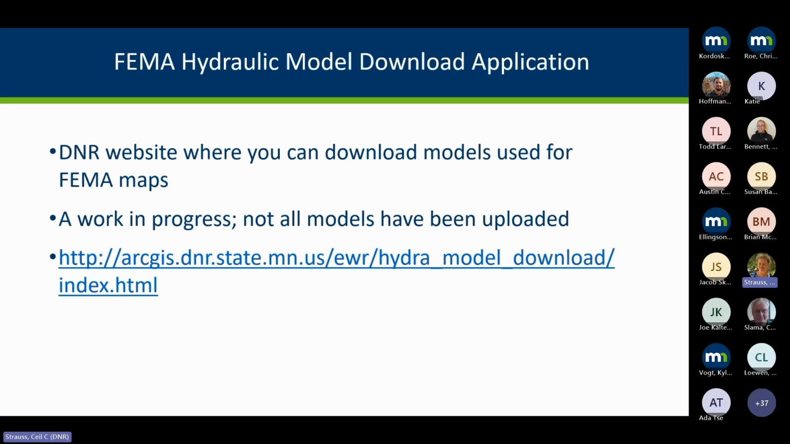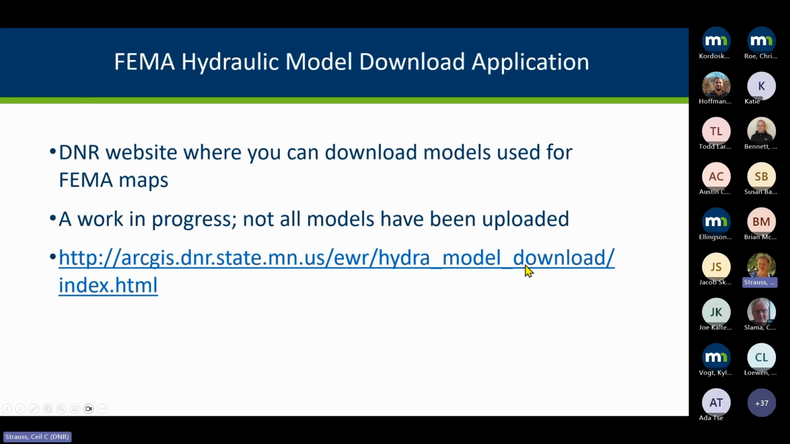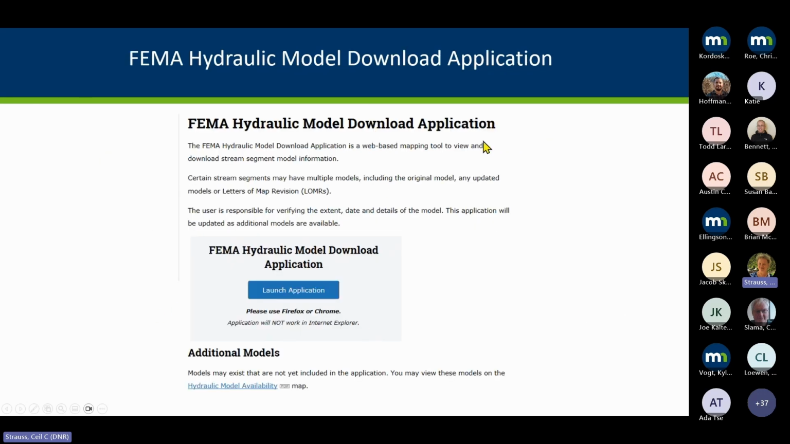So another few sites that I'm going to talk about a little bit more quickly. One of them is on our DNR site, but we call it the FEMA Hydraulic Model Download Application. Not all models have been uploaded. We put more of a focus on those that were the A-zone models, making those available on our website. If you go to this page, it'll take you to our hydraulic model download application. You can also get there on our maps and data link from our main floodplain page.